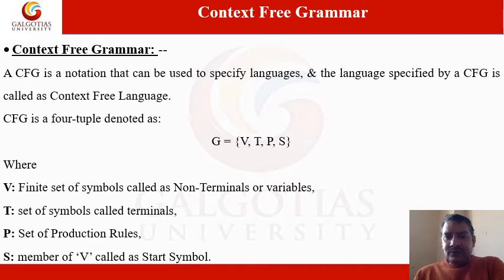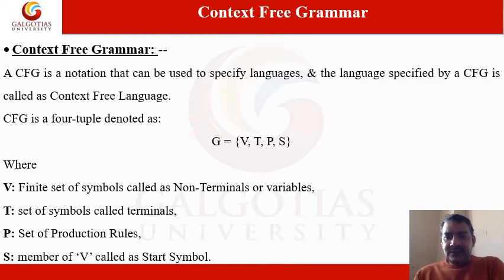So how can you define the CFG, or context-free grammar? It is a notation that can be used to specify a language, and the language specified by a context-free grammar is called a context-free language. In the previous lecture, we also discussed that a CFG is a four-tuple denoted as G equal to (V, T, P, S).